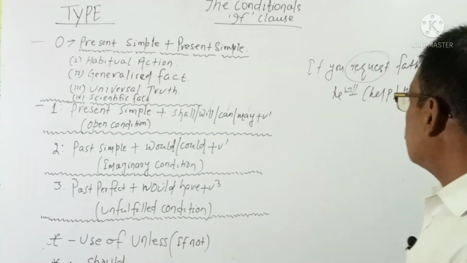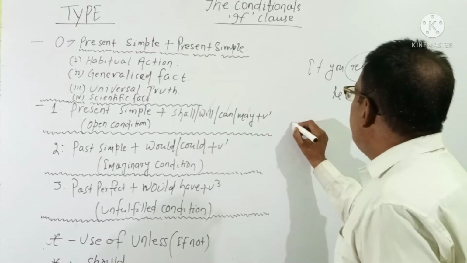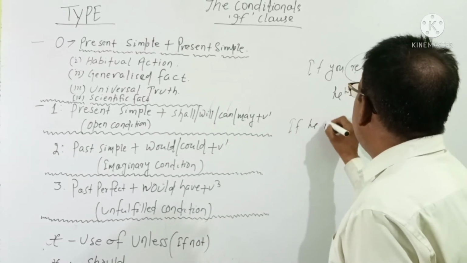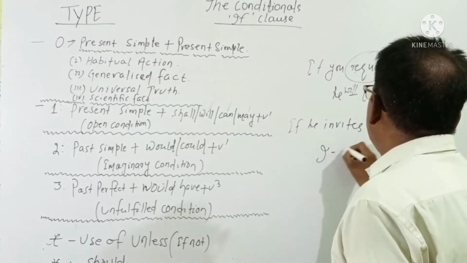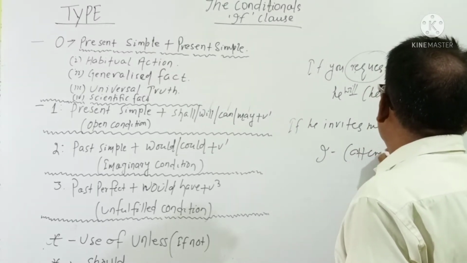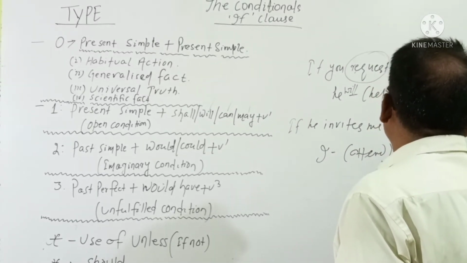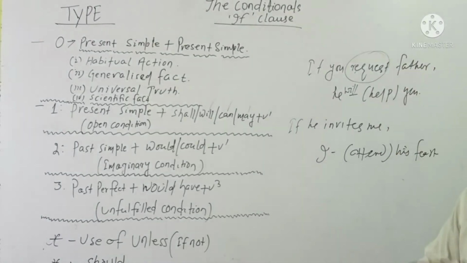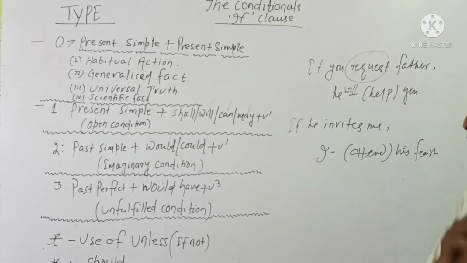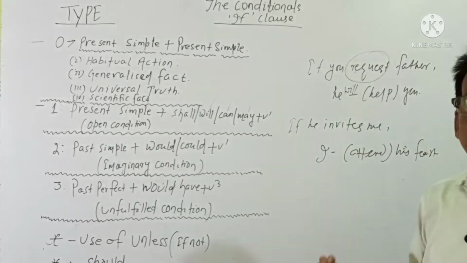So many examples we can also take. We can take: if he invites me, I shall attend his feast. If he invites me, I shall attend his feast. Okay, so this is open condition.